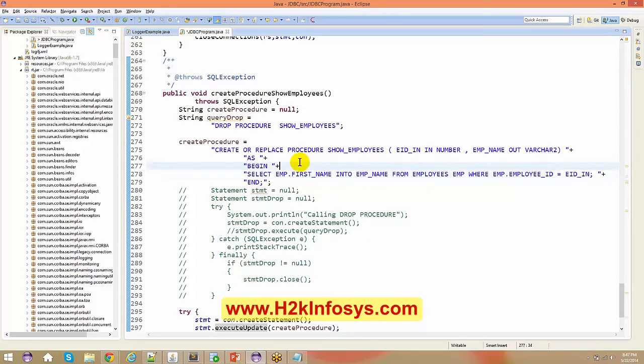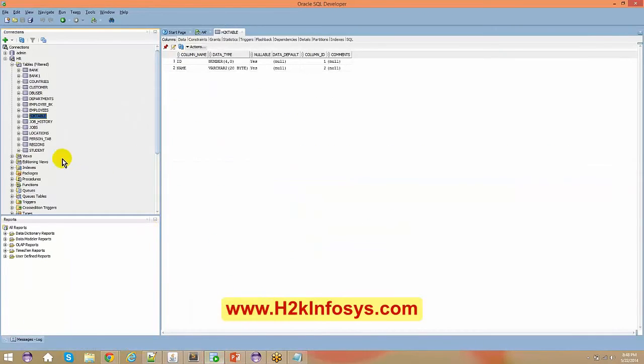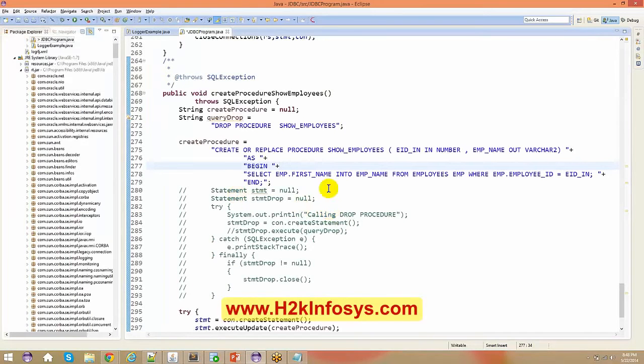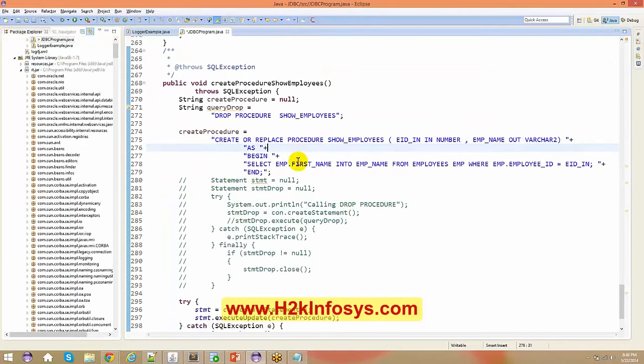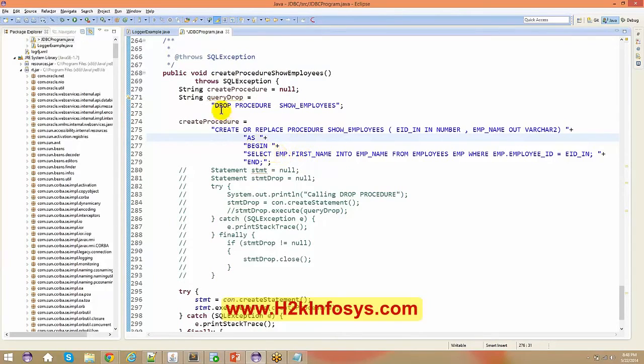Okay, so here if you see, I do not have a procedure in the database. If I expand this, do I have the same procedure, show employee? The procedure is not out here. So from my JDBC application, I'm just going to create a procedure right now. I can even drop a procedure from my JDBC application. So let me just execute this. Any questions from anyone, folks?